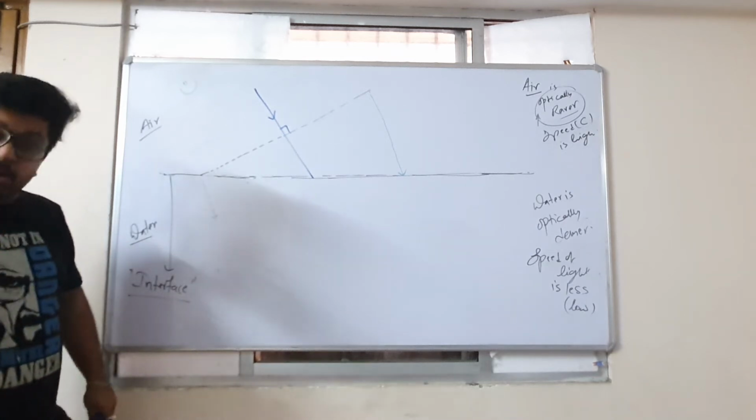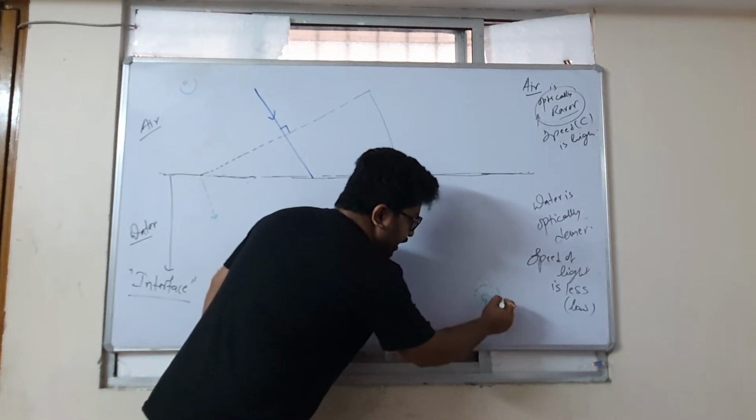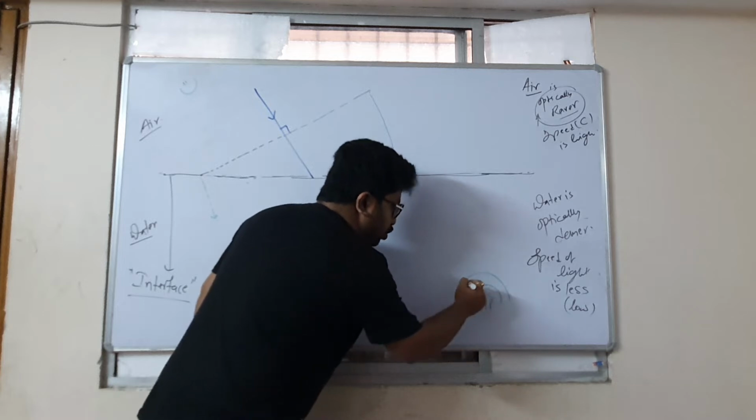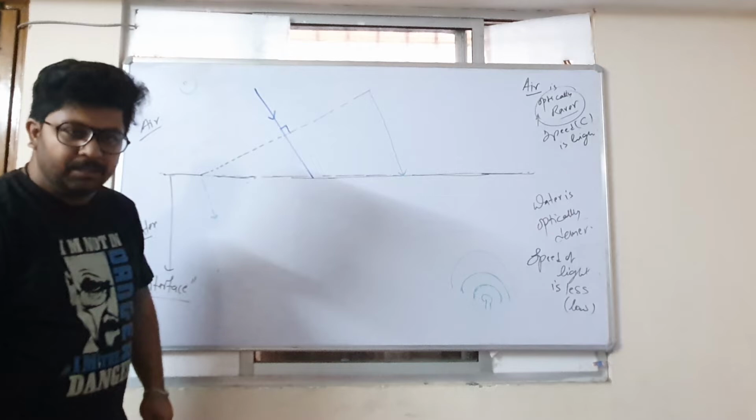Now remember, I also taught you that when light creates waves, it creates a wave from one wavefront, from that a second wavefront forms, from the second wavefront a third wavefront forms, and it goes on like this. Did I teach that or not?